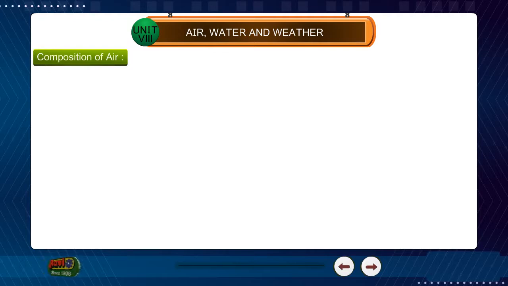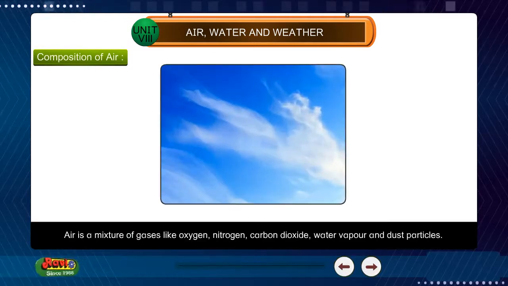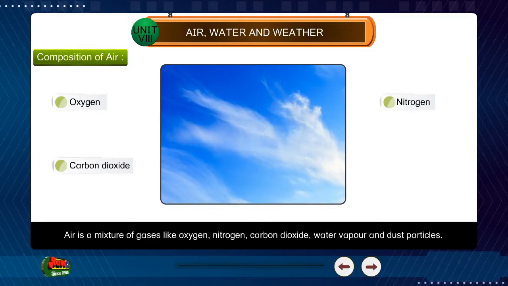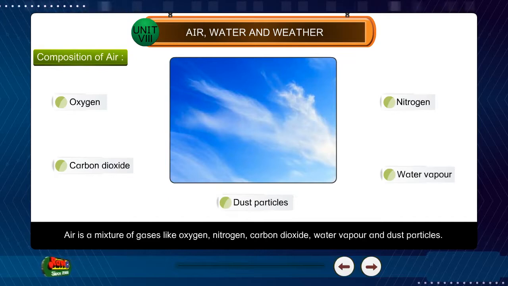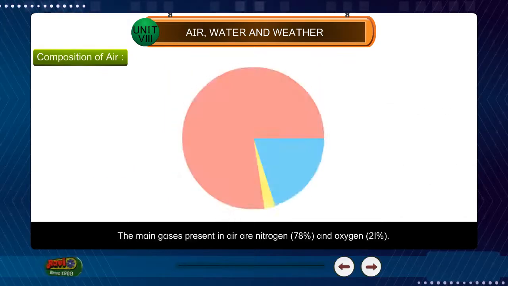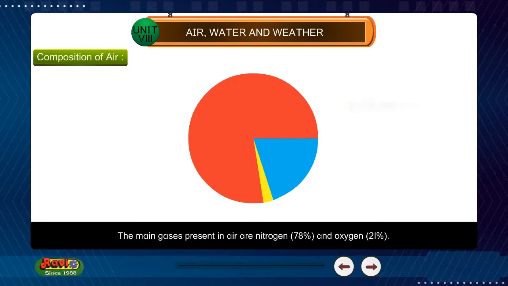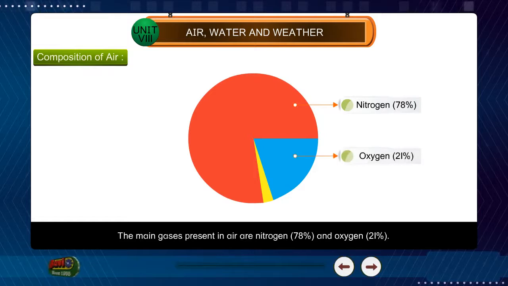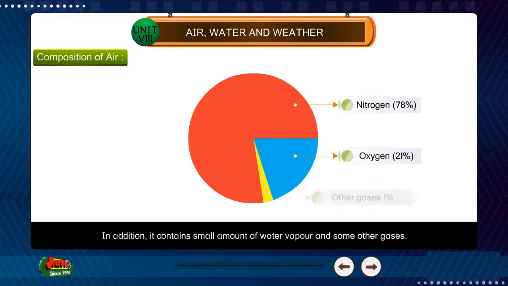Composition of air. Air is a mixture of gases like oxygen, nitrogen, carbon dioxide, water vapor, and dust particles. The main gases present in air are nitrogen 78% and oxygen 21%. In addition, it contains a small amount of water vapor and some other gases.